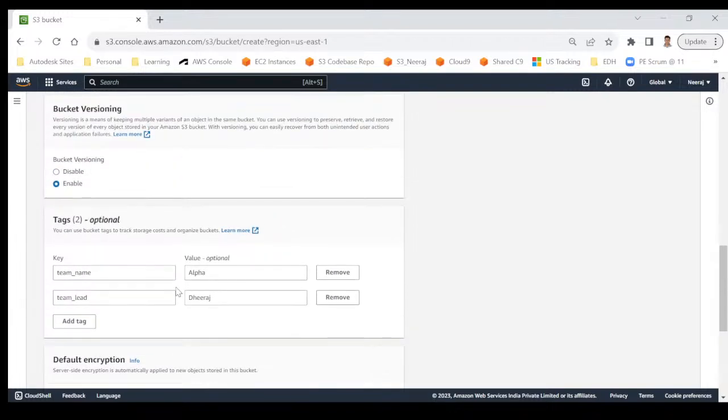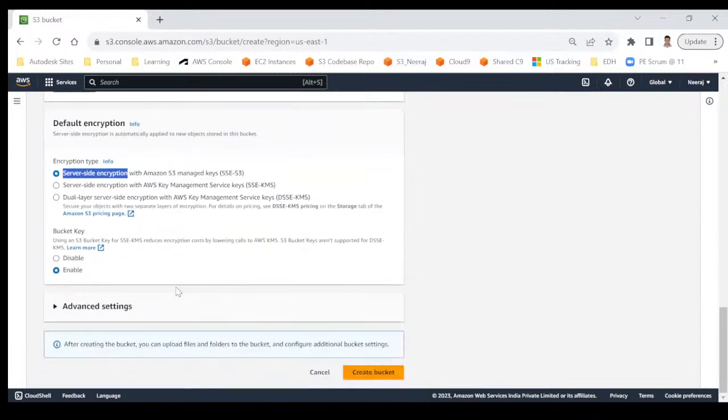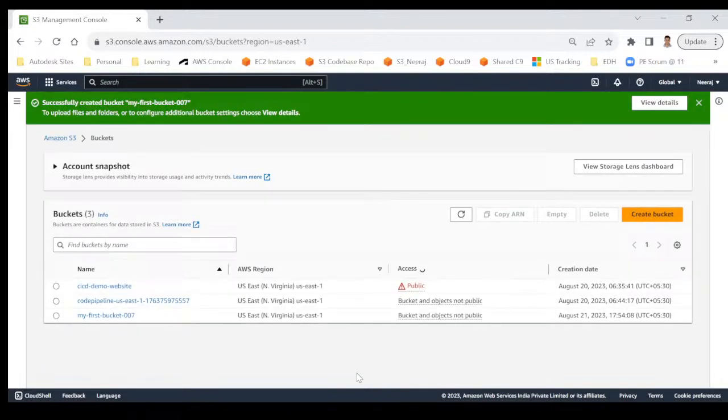So this is all about creating a bucket. I think we have talked about a few settings, and I will click on create bucket. Hopefully it will give me the error, because that name, I doubt whether it will be unique or not. Okay, that's good. We are able to create it. So my first bucket hyphen 007 has been successfully created. You can see that it is created in the US East North Virginia region, and access and objects are not public.